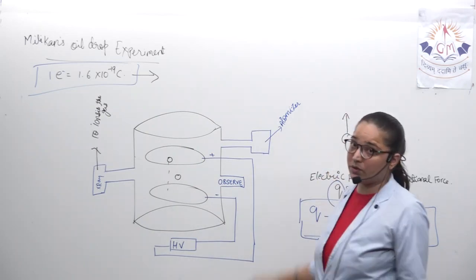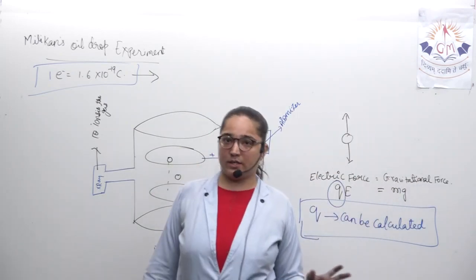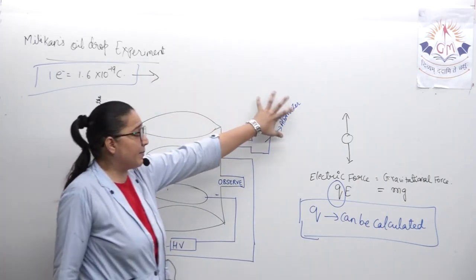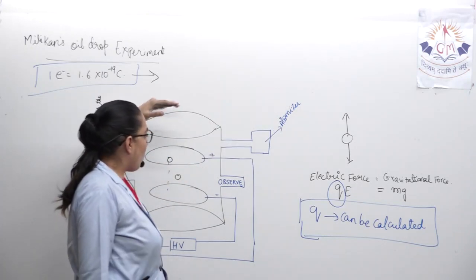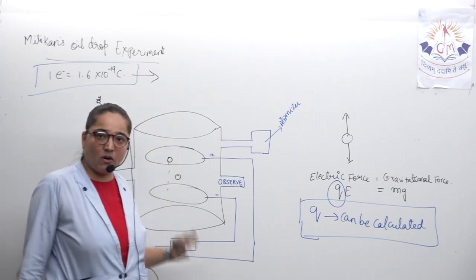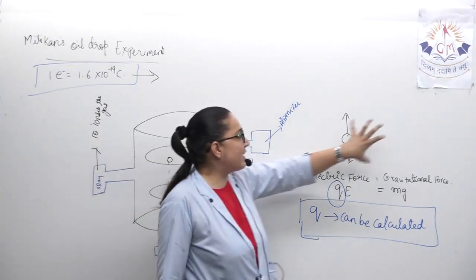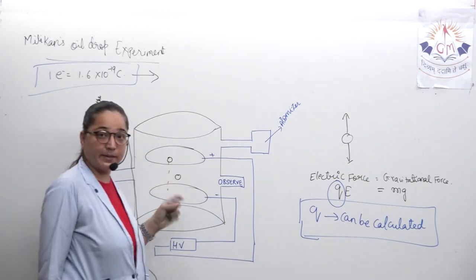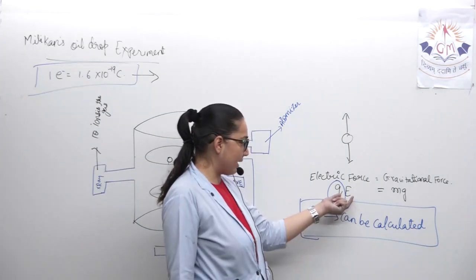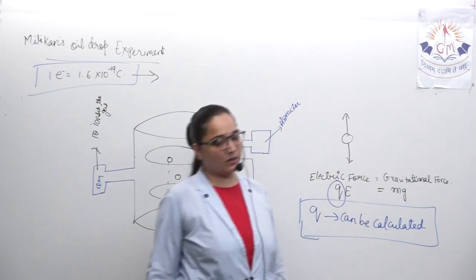There was the atomizer. What was the function of the atomizer now? It was supplying the oil drops one by one in the form of the atom, and it was stabilizing everything. So as a stabilizer we can say it. When we go on increasing the voltage, first they will come down, then they will go up, at some particular value, it will remain at the steady state position in between the two plates. At that time, the voltage is seen and the electric field can be calculated from that. So Q into E is equal to M into g, and by noting this, Q can be calculated.